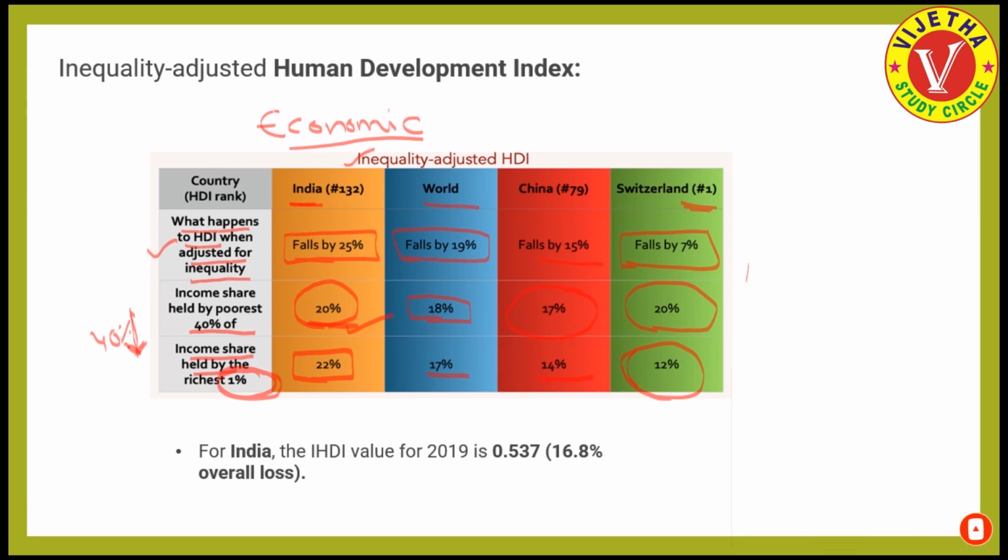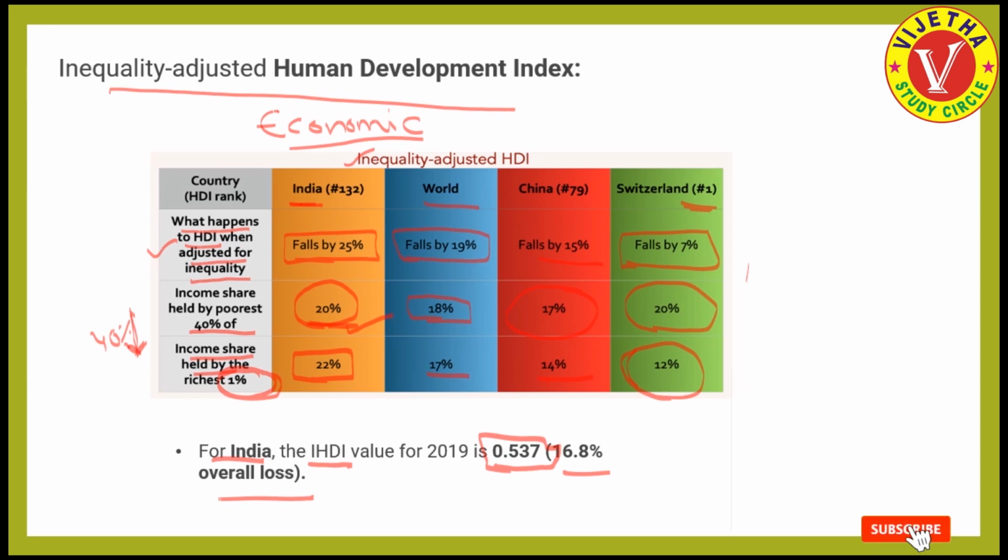So in this way, the Inequality Adjusted Human Development Index shows the economic inequality in the country. And if we see India's performance, the Inequality Adjusted Human Development Index value is 0.537, that is a 16.8% overall loss. So in this way, the United Nations Development Program takes the responsibility for calculating the Human Development Report regularly.